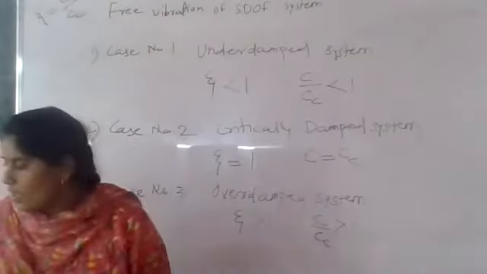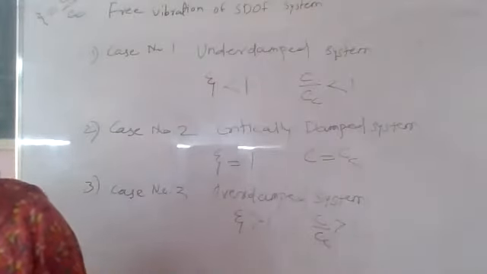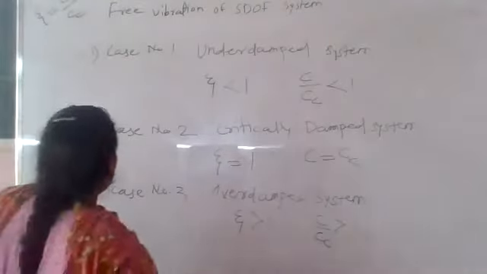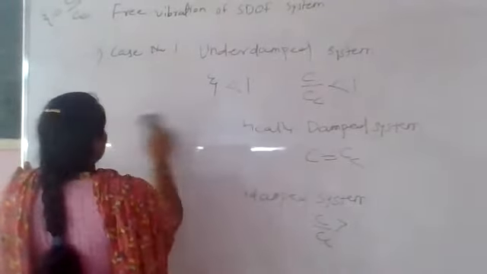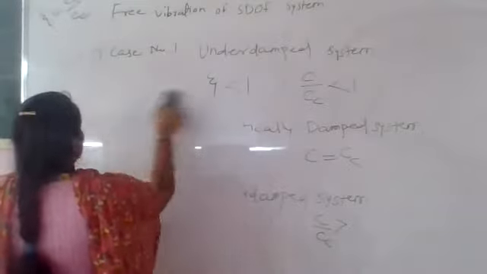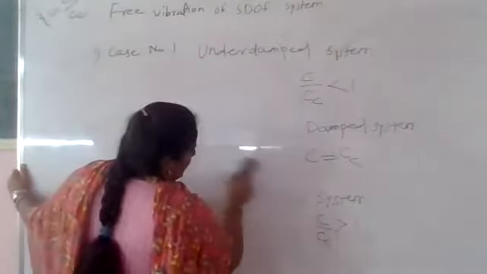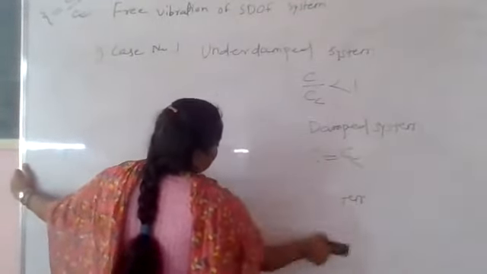So below this, write down case number 1 for underdamped system. And write down the S1,2 value in terms of zeta.